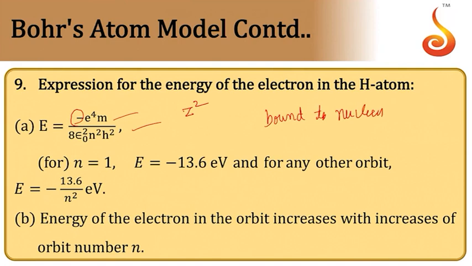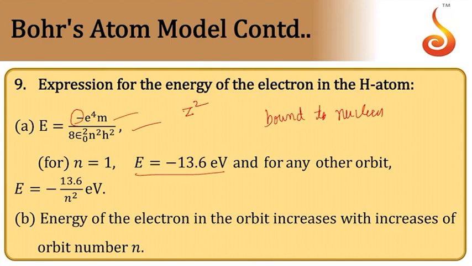So if you put n is equal to 1, you will get minus 13.6 electron volt. So here the energies will be very small. That's why all energies will be expressed in terms of electron volt. So 1 electron volt is energy gained by an electron when it is accelerated through a potential difference of 1 volt.